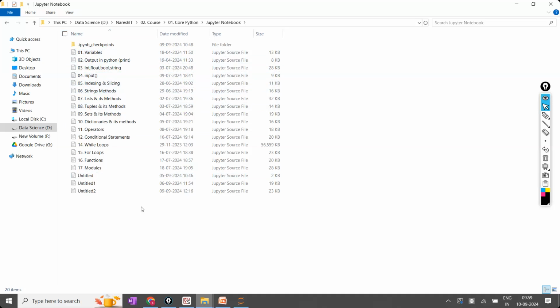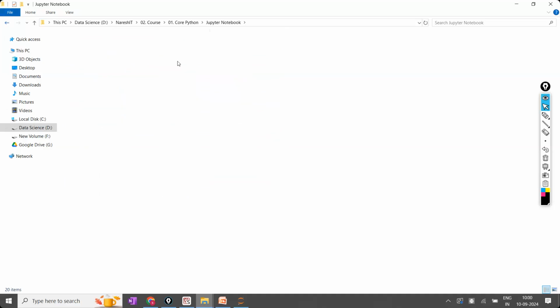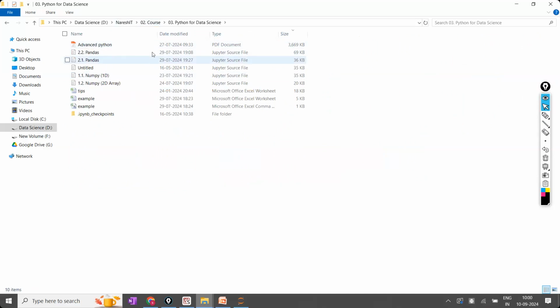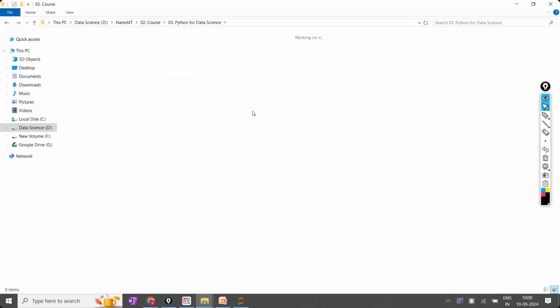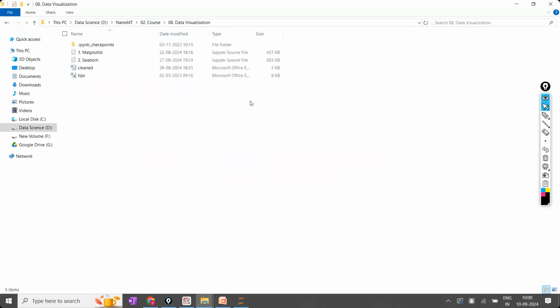In your syllabus copy, whatever topics you are seeing now, exactly in the same order it will be there. Once it is completed, I will move on to Python for data science, which is related to pandas and NumPy. So NumPy is there, pandas is there. Once NumPy and pandas are completed, I will move on to data visualization, that is Matplotlib and Seaborn. They come under data visualization, plots. That is a separate folder. I have kept it like that.